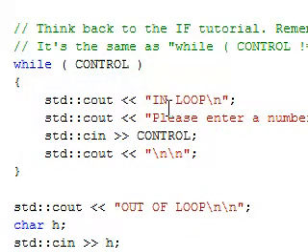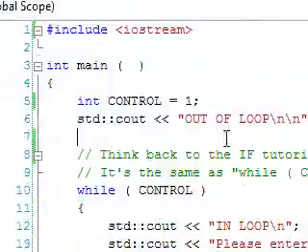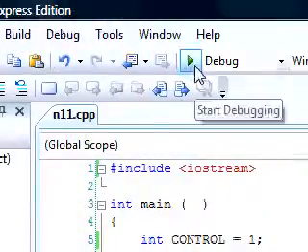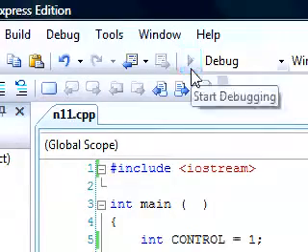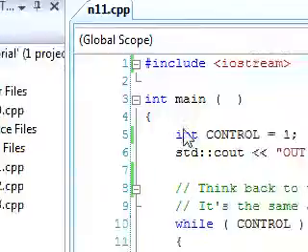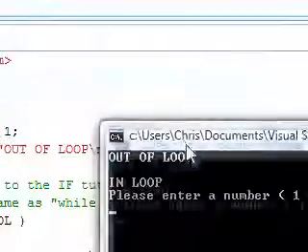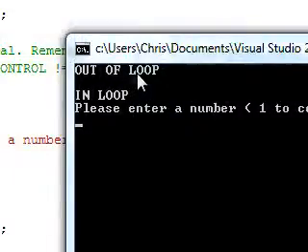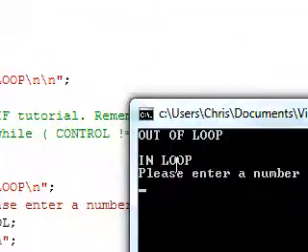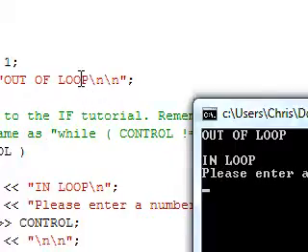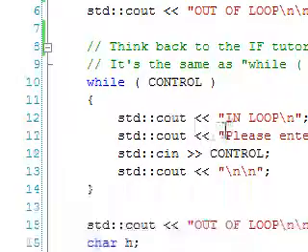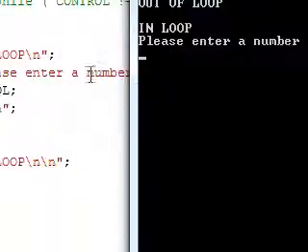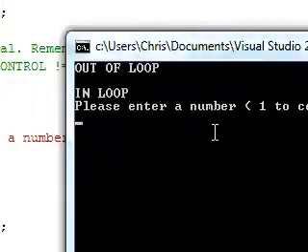And it's basically just a demonstration to show how the loop works. Let's just play it. It might not seem so clear at the moment, but it will when I run the program. Okay, so as I said before, it outputs out of loop from here, and then immediately after it outputs in loop, because we output out of loop and we go straight into the loop, and it outputs in loop, and then it outputs please enter a number, and so on and so forth.